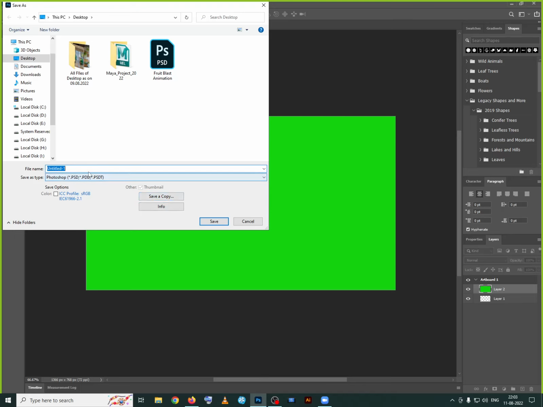Now I'll name this as first page. Now this is what first page we are having. We'll take the first page and document name. What is the format? PSD. PSD in the sense Photoshop document. Now let's click save here. Now don't click on this one. Just click save here. Now, that's it.